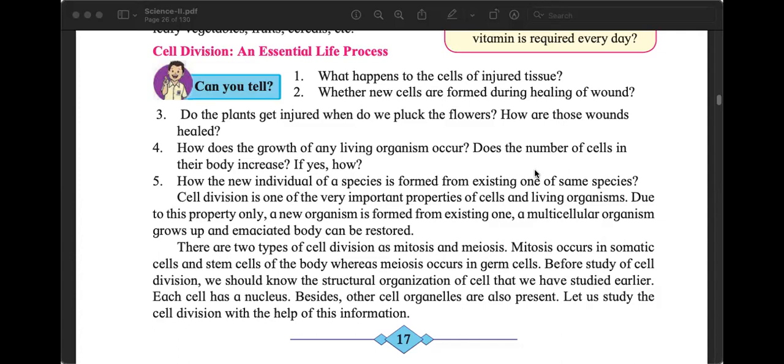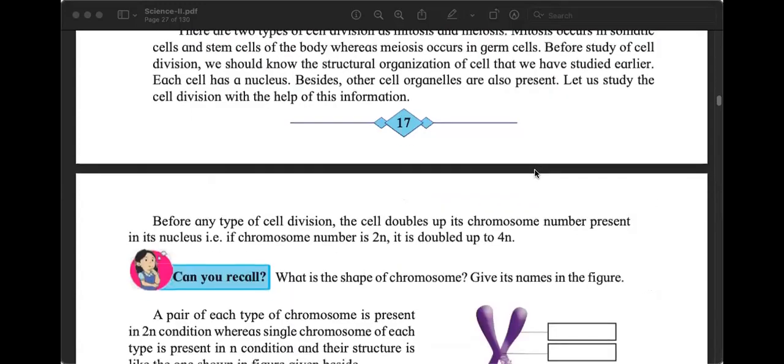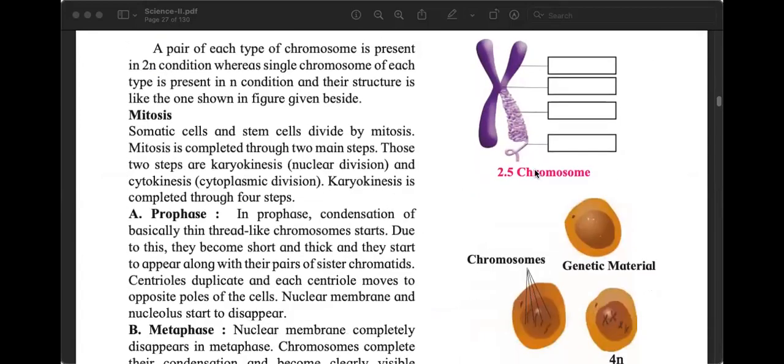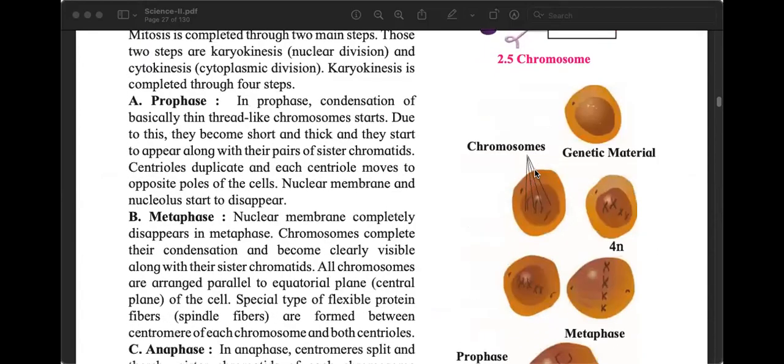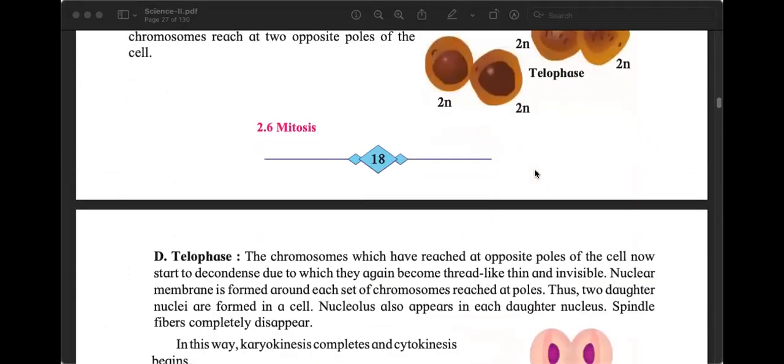Not only that, constantly cells are dying also. So new cells need to be produced for the growth of our body and to replace the cells that are dying constantly. We will study two cell division methods. One is called mitosis. Another one is called meiosis.